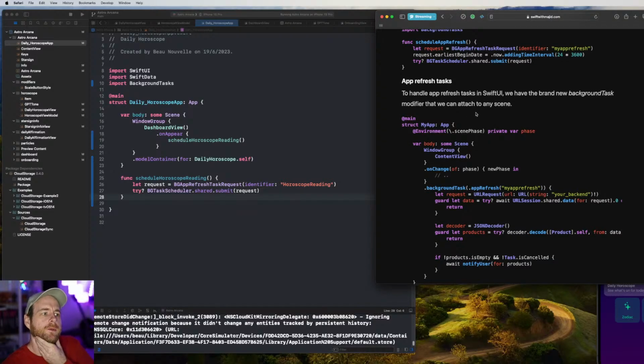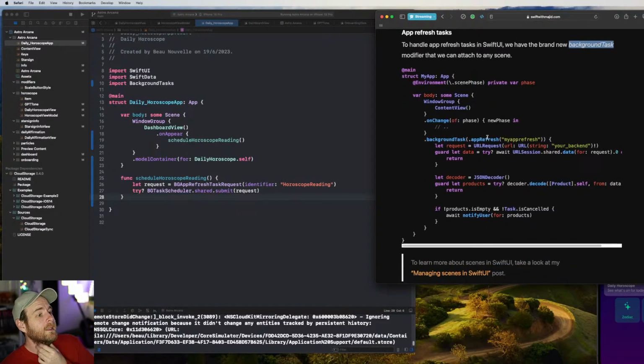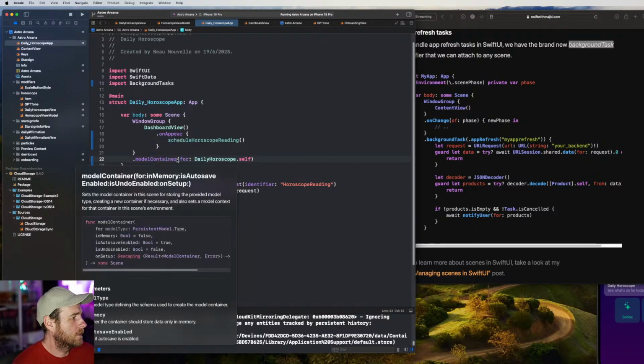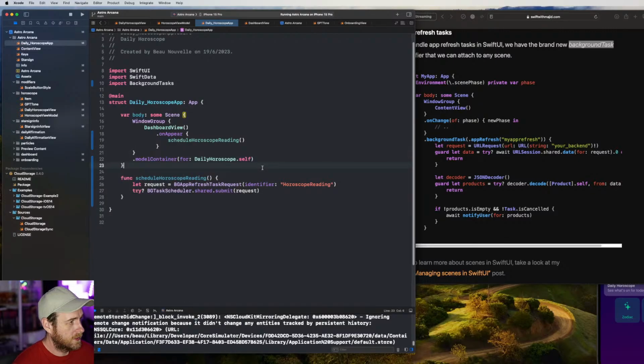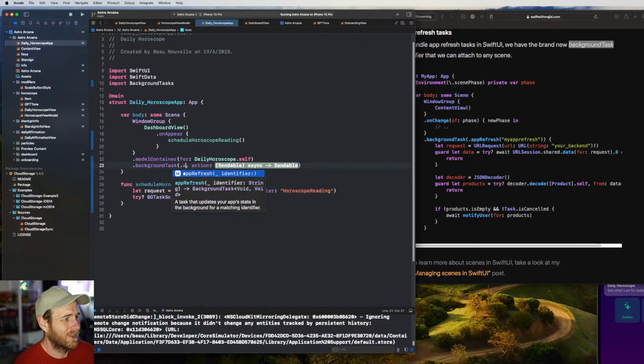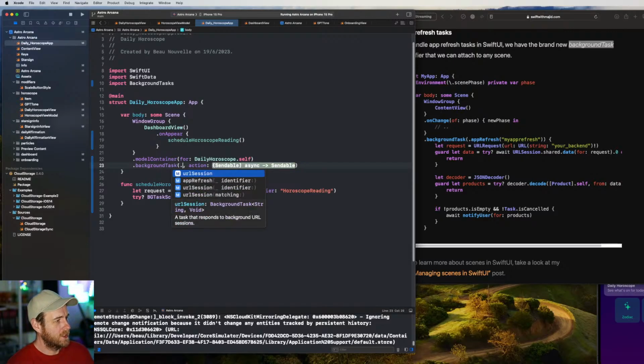To handle app refresh task in SwiftUI, we have the brand new background task modifier that we can attach to any scene. That's helpful. Okay, so does that mean, what does model container return? Some scene, so we can attach it down here as well, which is our background task, and we just go app refresh. Oh, what other ones do we get? Do we have others? URL session. Oh, what's the difference between these?